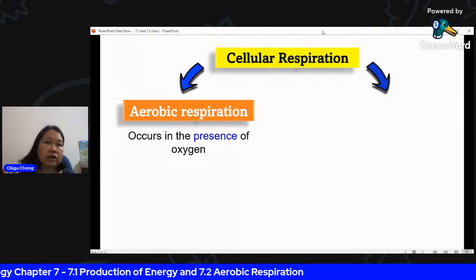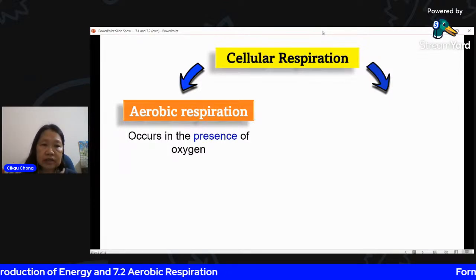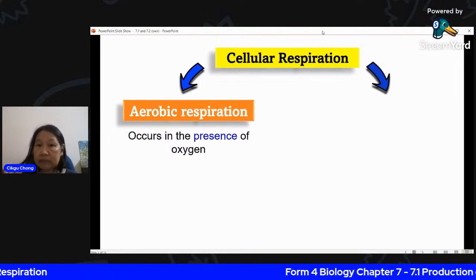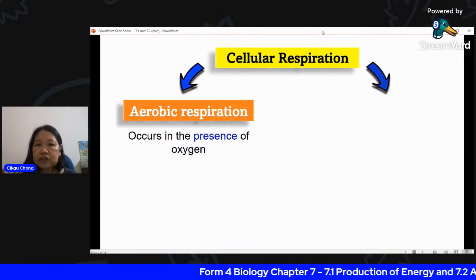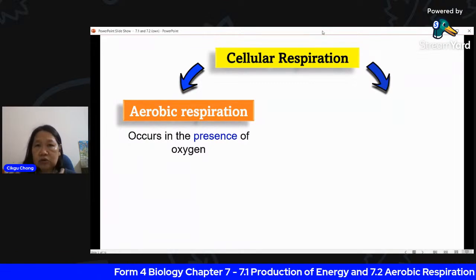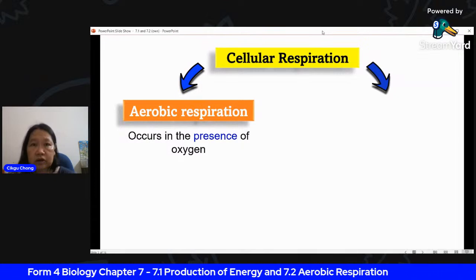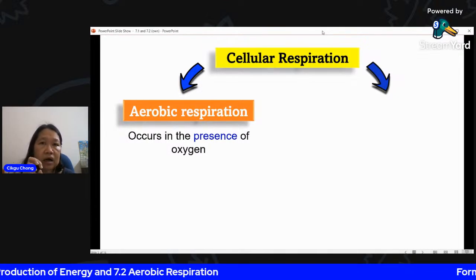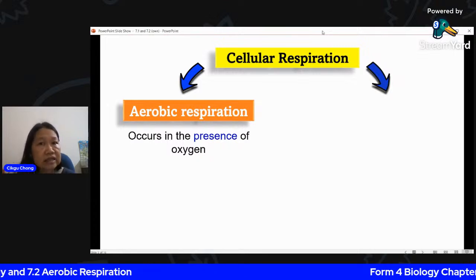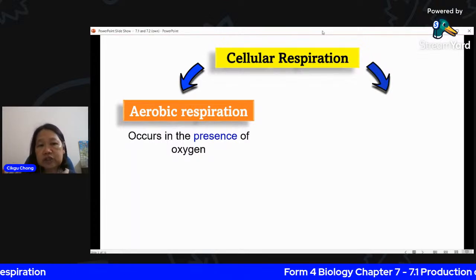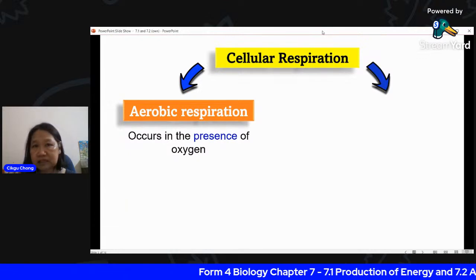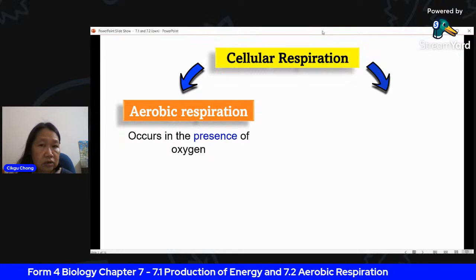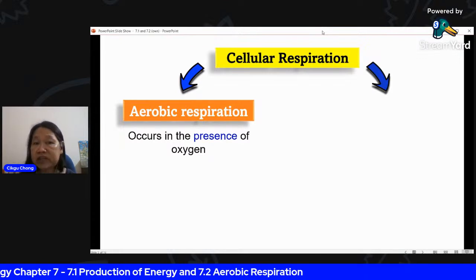And this is the best choice actually, because with the presence of oxygen, the substrate, the glucose, all the energy will be released. In the products, you have carbon dioxide and water. There won't be any unreleased energy inside these molecules. You have released all the energy from the molecule of glucose. That's the best. You do not leave any unreleased energy inside the molecule. So that's if you have enough oxygen.